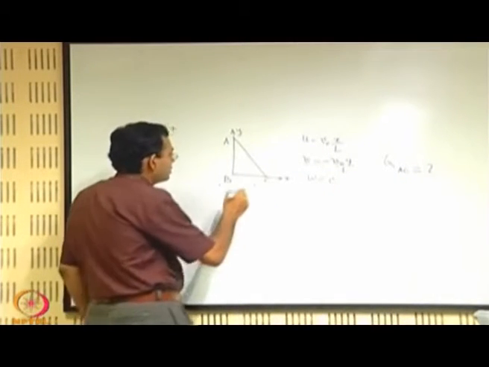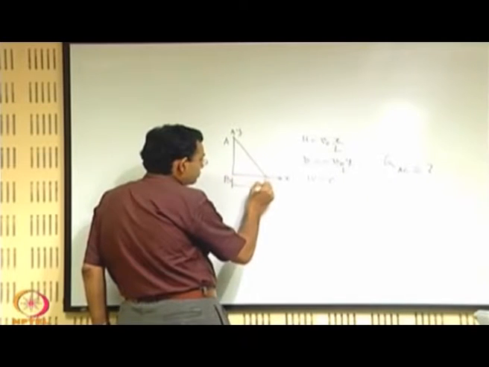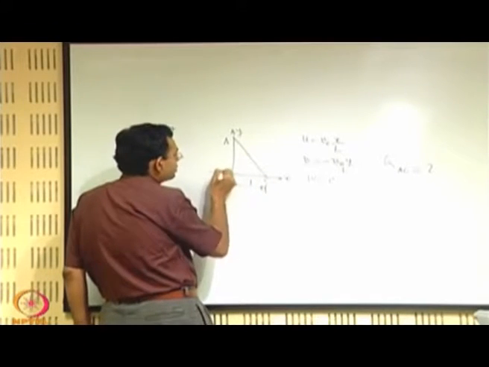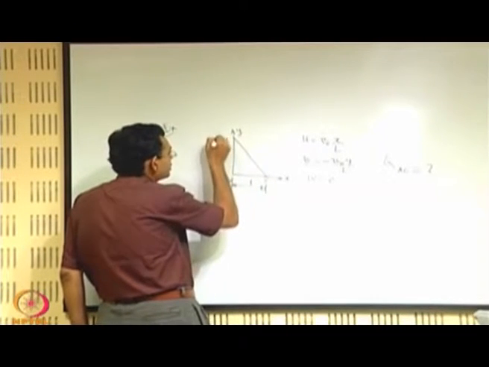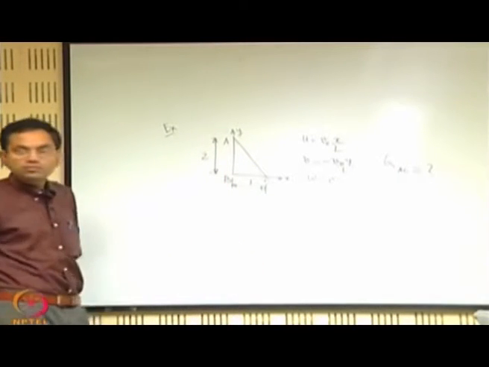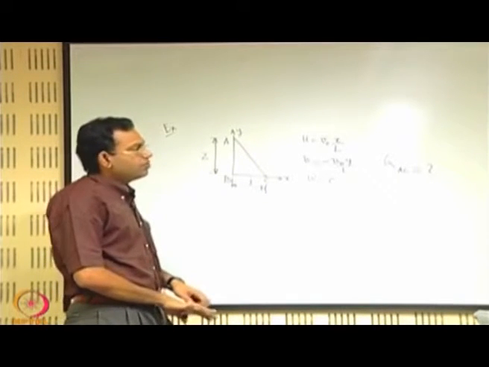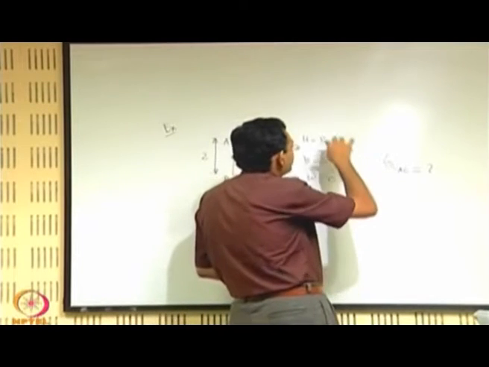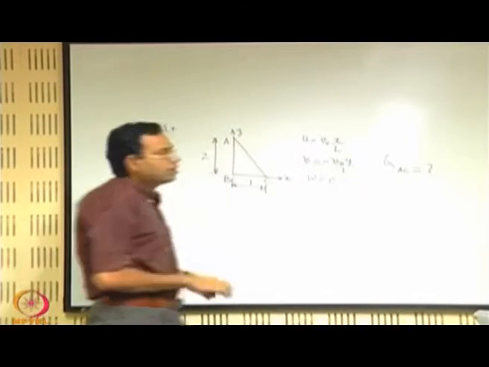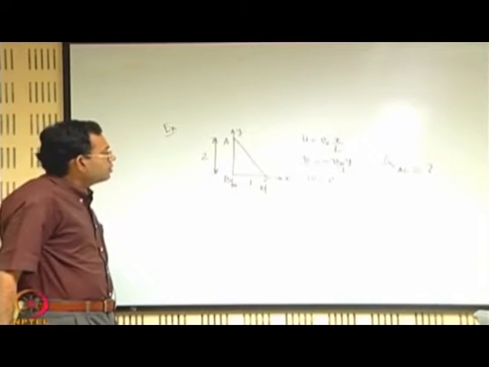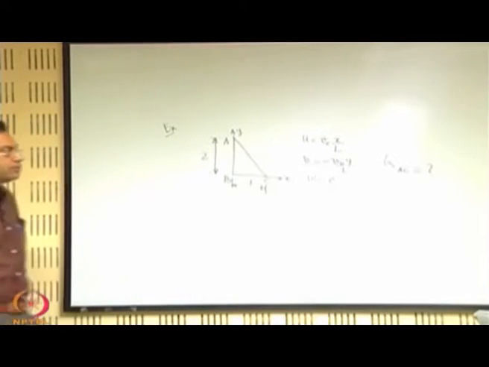The dimensions are given, let us say this is 1 meter or just 1 unit, all are given in some consistent units, say this is 2, these are given. So what we also are assuming is that V0 is a constant, it is not a function of any other variable that we are looking for. So, how should we proceed with this problem?